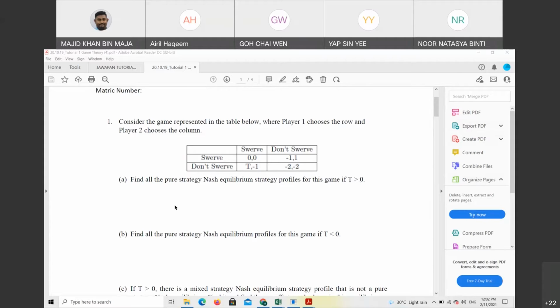When they say pure strategy Nash equilibrium, you need to make sure you only take the equilibrium that exists in the game, especially in the matrix form. You do not need to reconsider mixed strategy yet if they did not ask you to do it.